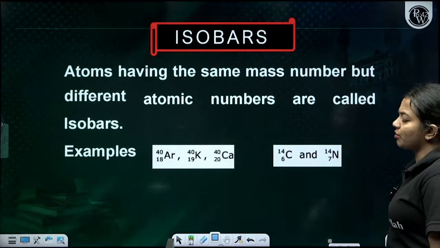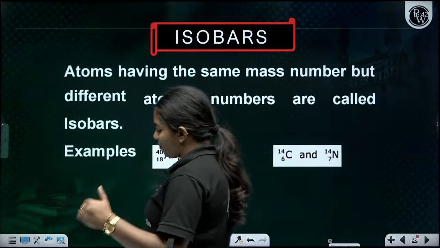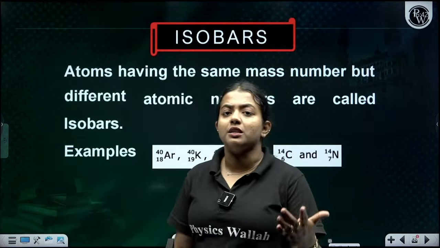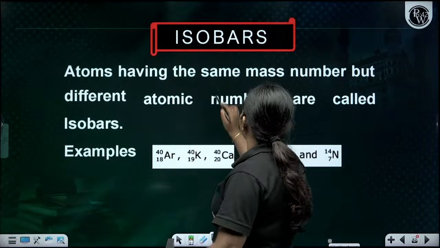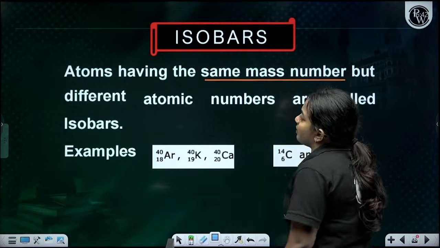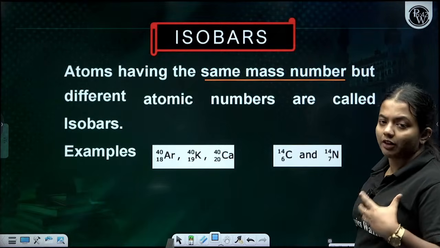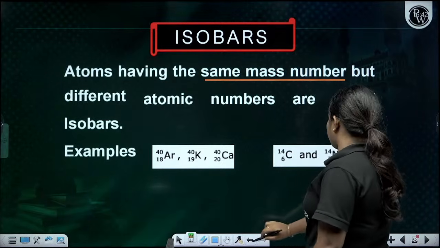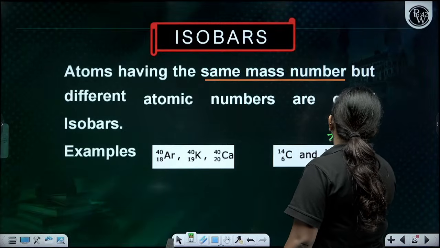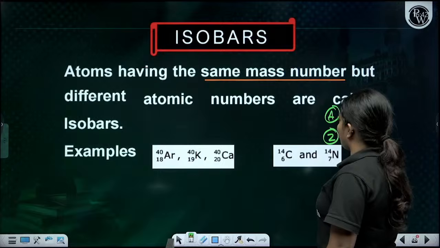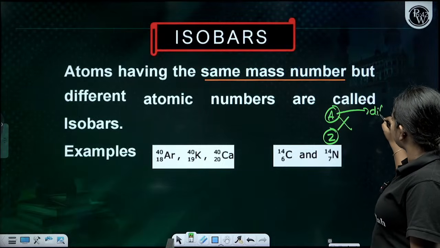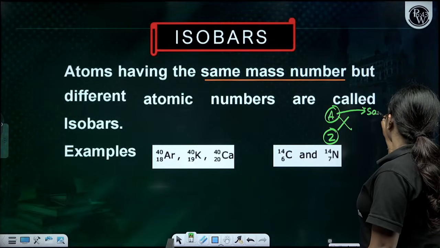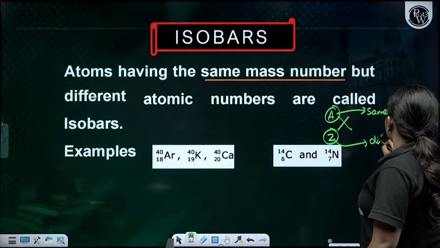Next is isobars. If isotopes have the same atomic number, the down portion, then isobars are the ones with the same top number, which is the mass number. For example, take the notation with atomic number Z and mass number A written on X. The atomic number is going to be different, and the mass number is going to be the same, children.